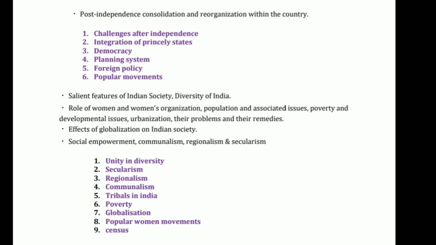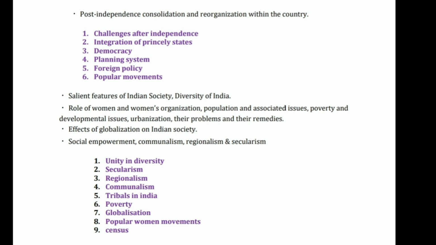I'm not particularly mentioning it because I found Vision IAS material very good, so I am continuing with it. Now the next topic is integration of princely states. Under this we will learn about the process of integration of princely states, who made the plan for its consolidation, what happened after the integration, and after this we will see about democracy.